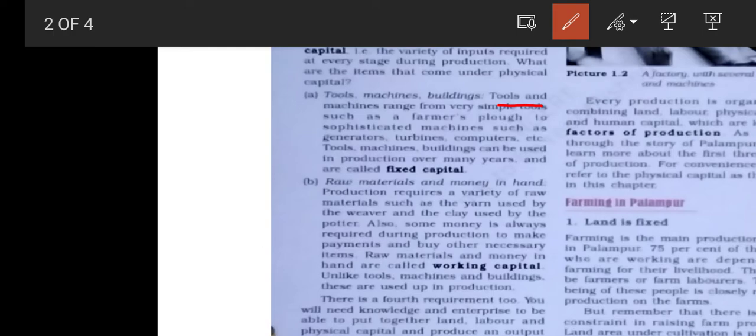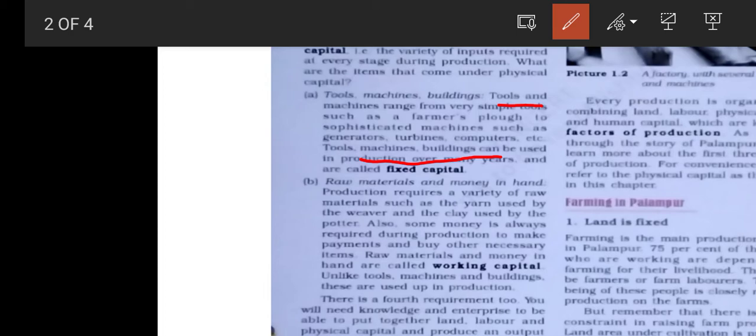Fixed capital means fixed assets of a producer which he can use in production work for several years. Tools, machines, buildings can be used for production over many years. Things which a producer can use for many years are known as fixed capital. For example, for the farmer, his tractor is his fixed capital.